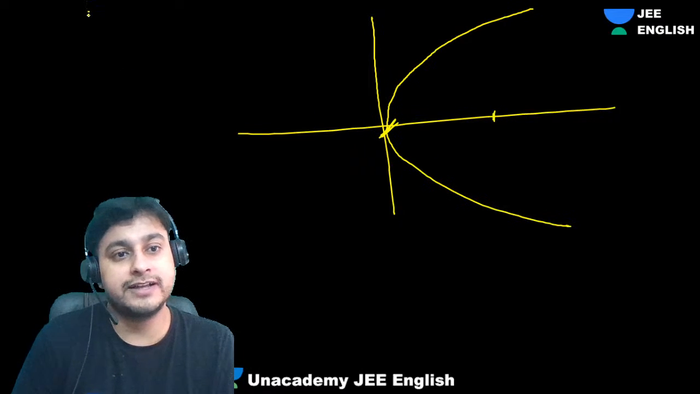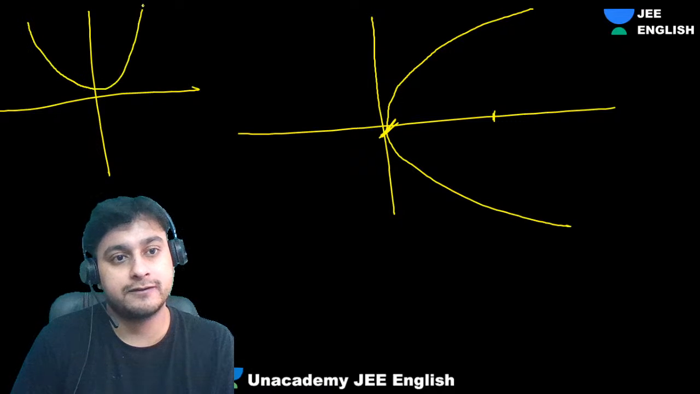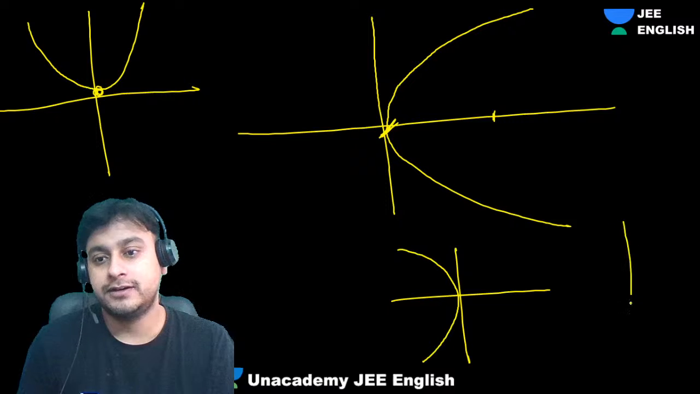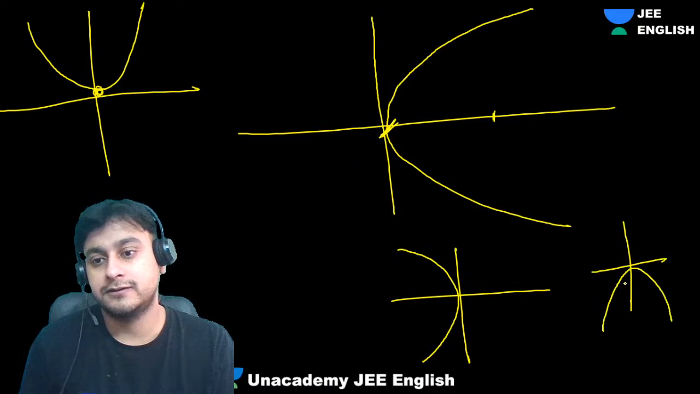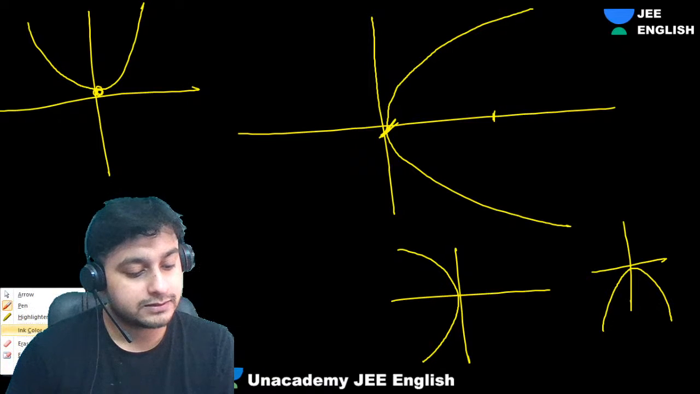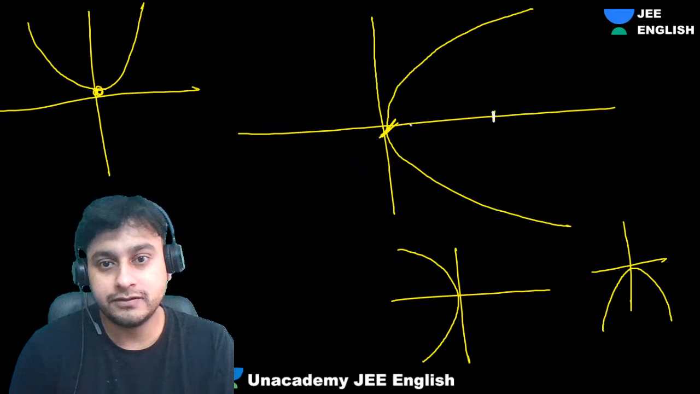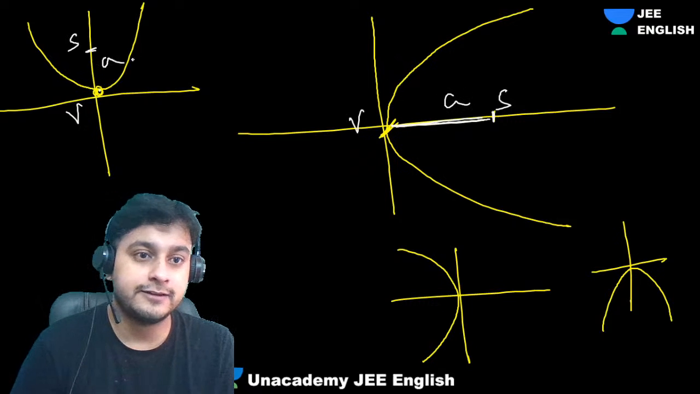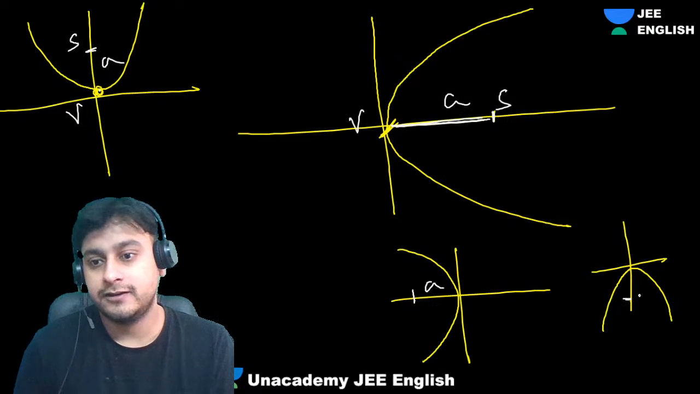Any parabola, what is the distance between vertex and focus? Any parabola you take, like this. This is the vertex, this is the focus. Vertex, focus. Can I say it is A?